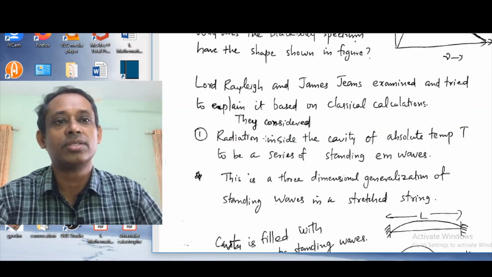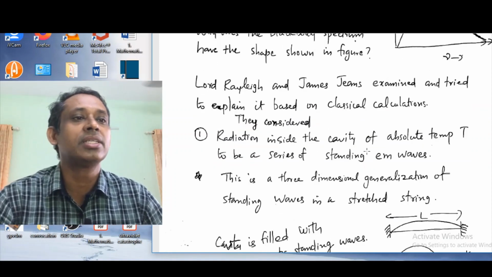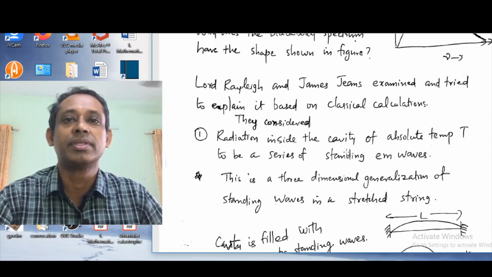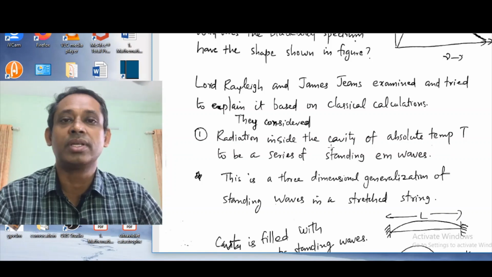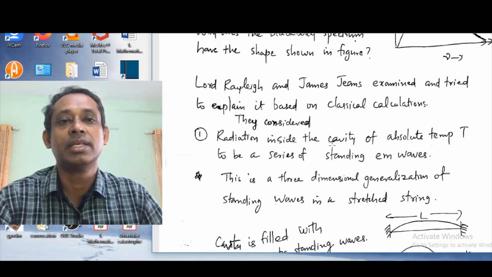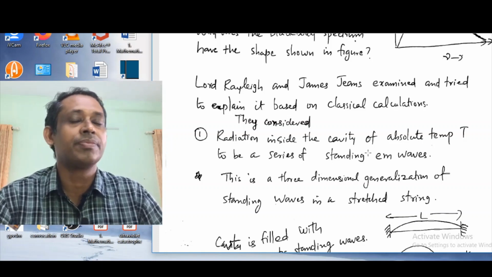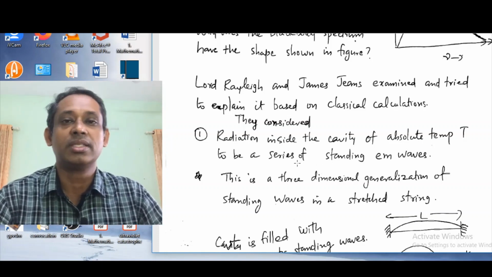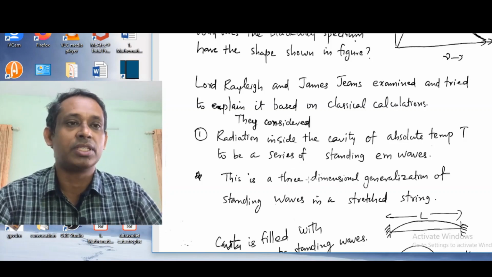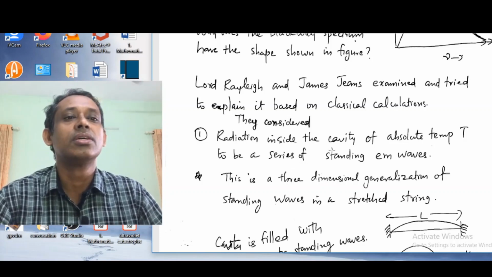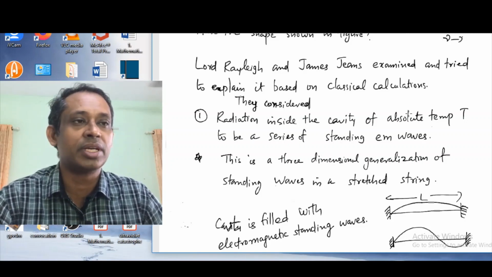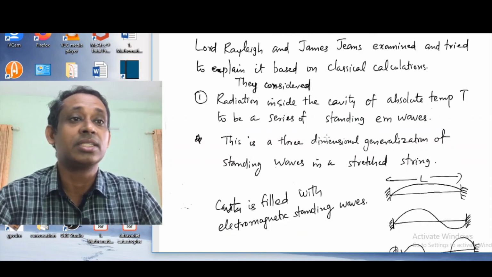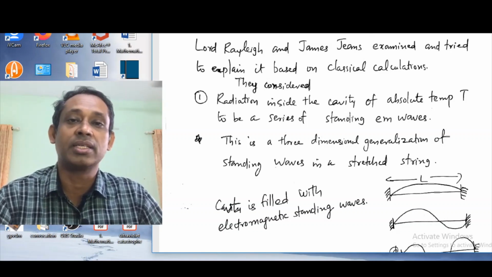What they did was they considered the radiation inside the cavity at a temperature T. We are keeping the cavity at temperature T, so the radiation inside the cavity will be at temperature T, because the radiation is in thermal equilibrium with the walls of the cavity. So they considered the radiation inside the cavity at the temperature T as a series of standing electromagnetic waves.